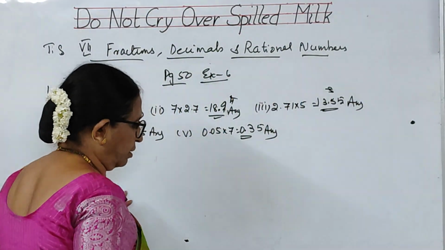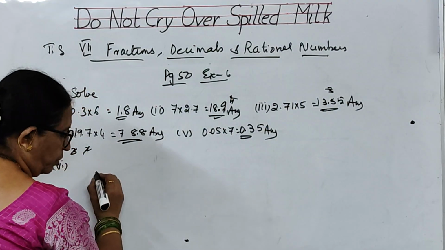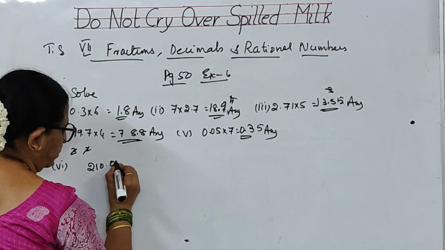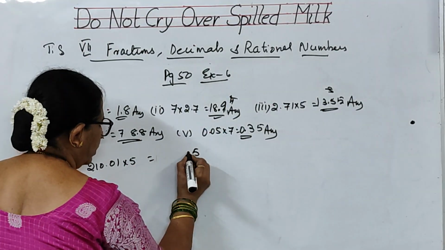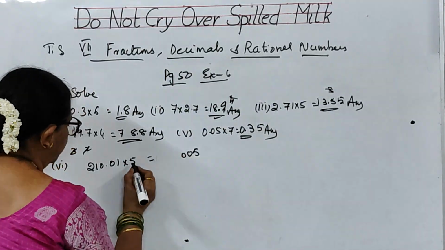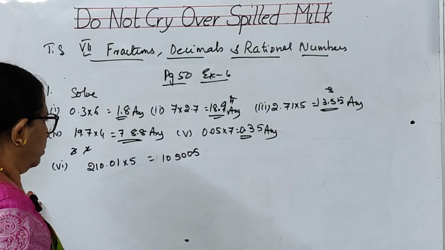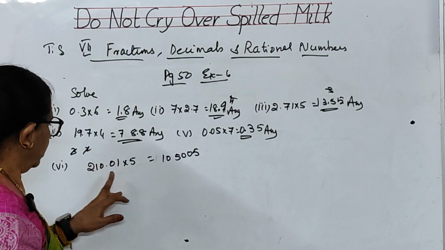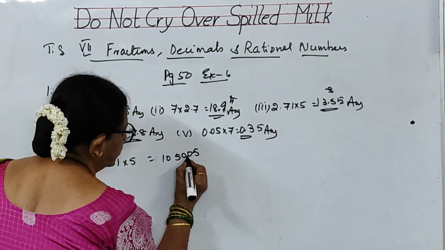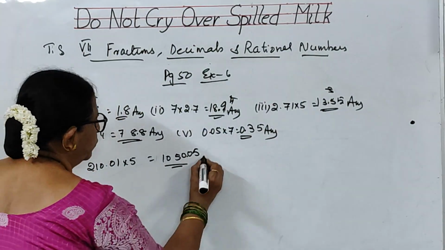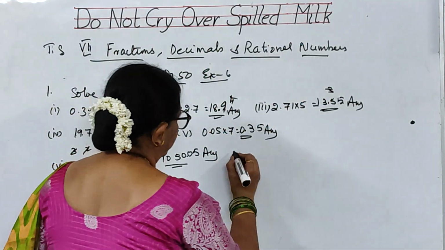Next, sixth bit. I'll write the sixth bit here. 0.01 into 5. So 5 ones are 5, 0, 0, 5 ones are 5, 5 twos are 10. So this is the answer we are getting, but decimal 2 digits before. So you have to keep a decimal 2 digits before. 1050.05 is the answer.